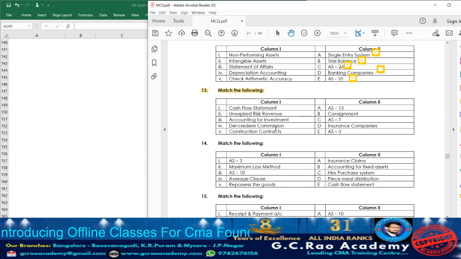Del credere commission is one type of commission which the consignor pays to the consignee when the consignee is ready to bear the risk of bad debts. So it is a concept of consignment. Construction contracts are covered under which accounting standard? Accounting standard 7. Now let us match with column 2, AS 13. Deals with what? Accounting for investment. So accordingly beside that write down point number 3.